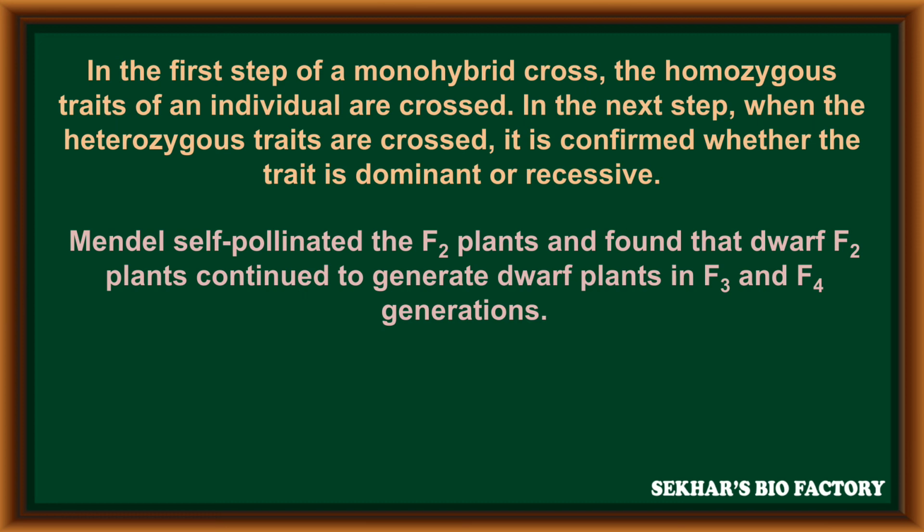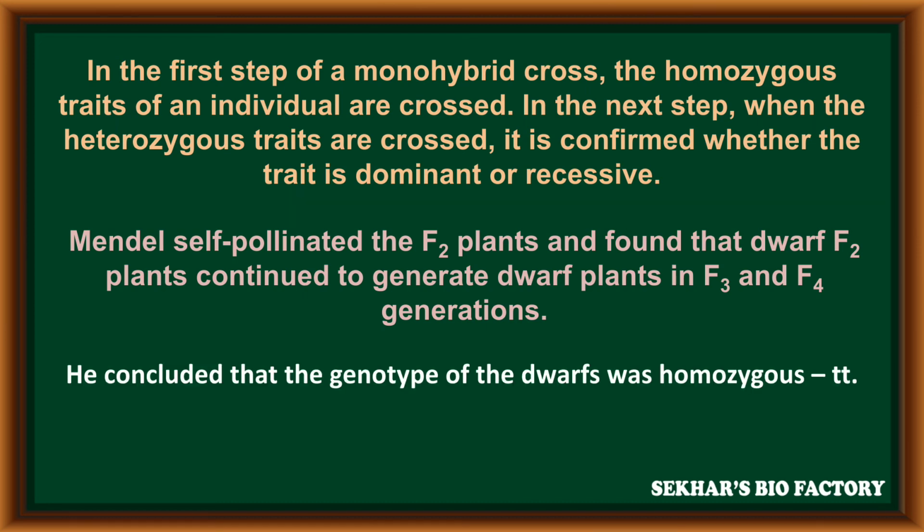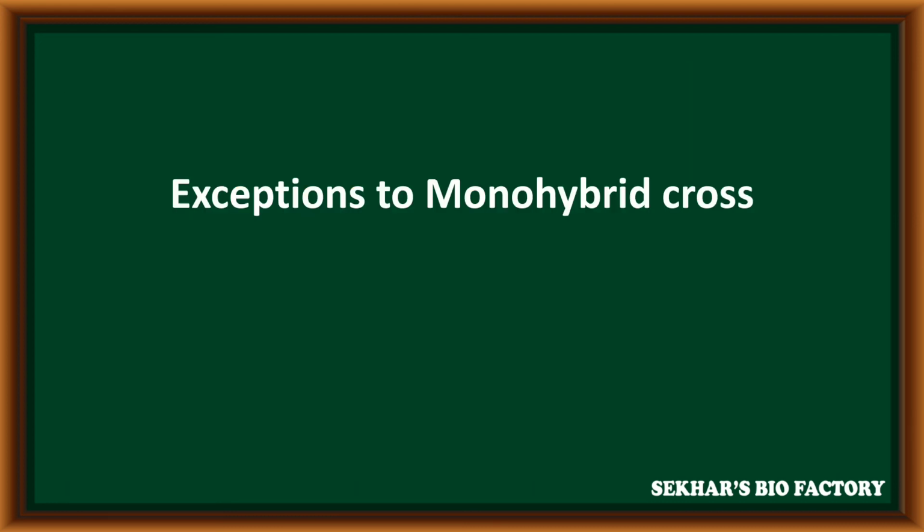That means, except in the F1 generation, in F2, F3, and F4 the dwarf, recessive character is expressed. According to Mendel, he concluded that the genotype of dwarf was homozygous, always small t, small t.